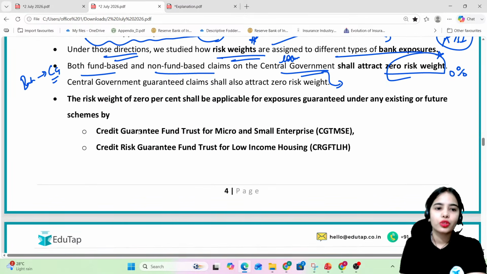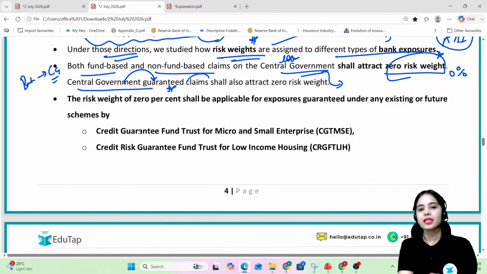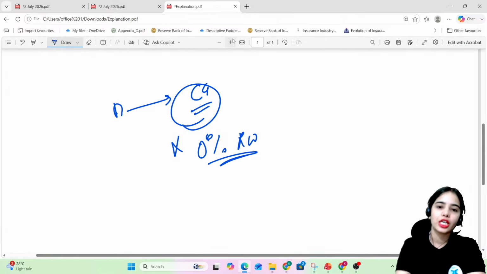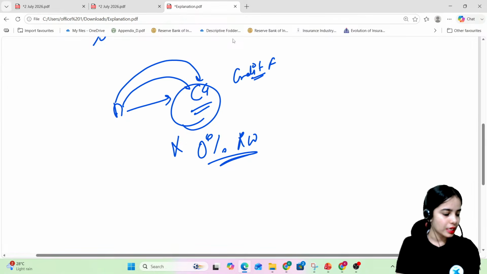So there should be 0% risk weight. Okay. So if the claims or exposures are on the central government, the risk weight will be 0%, as well as for central government guaranteed claims. If the central government is guaranteeing some exposures, they shall also attract a 0% risk weight. So if the banks are providing a credit facility to the central government, there will be 0% risk weight.